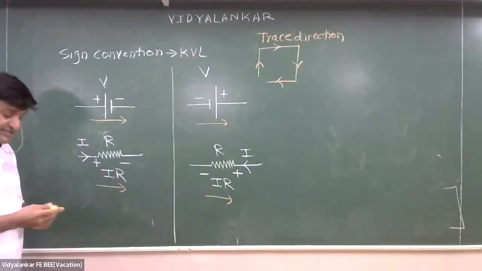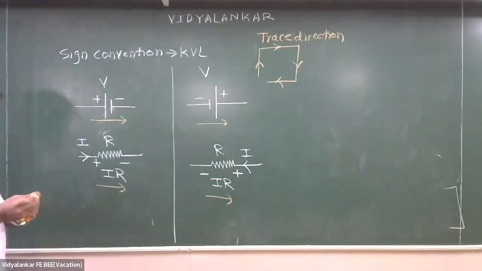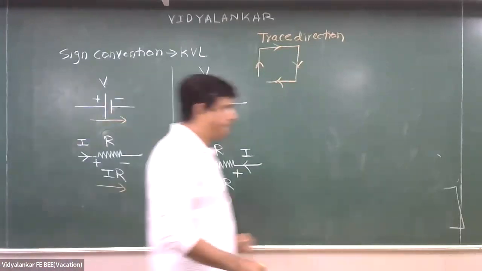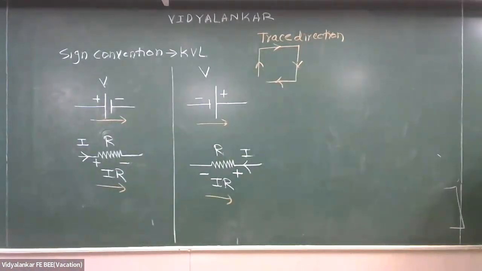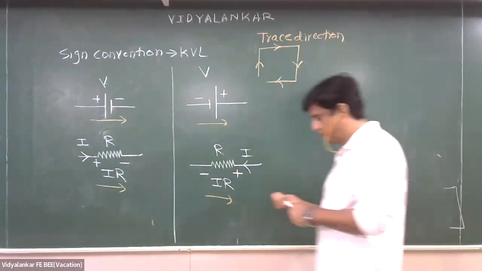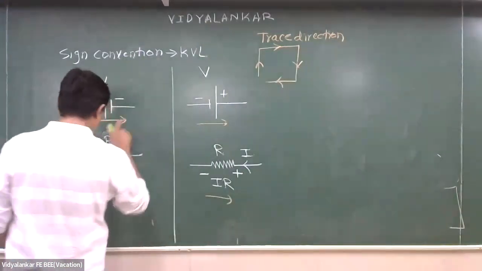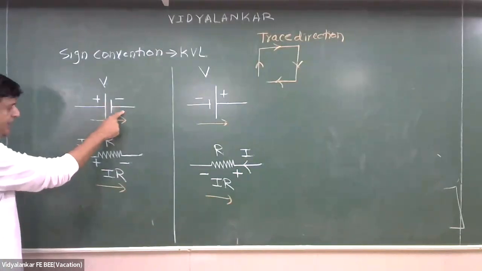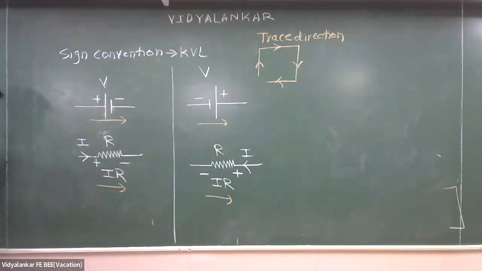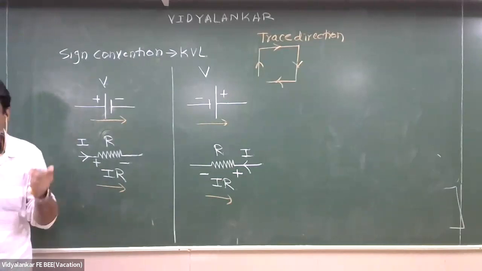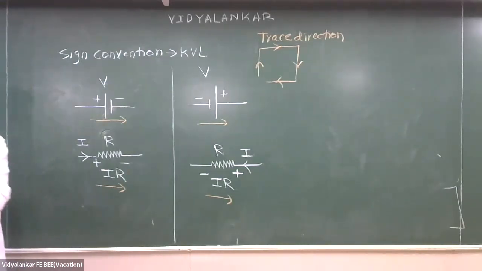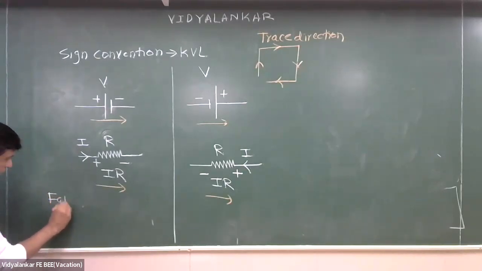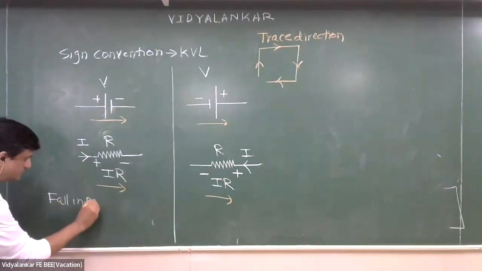Negative. अब ध्यान से सुनना, this is very interesting. तो बच्चों, when I am tracing, how am I tracing? First positive, then negative. First positive, then negative. So I am traveling or tracing from higher potential to lower potential. So can I say fall in potential?